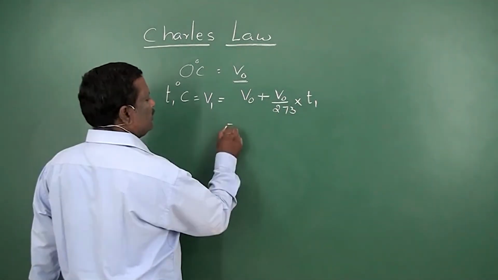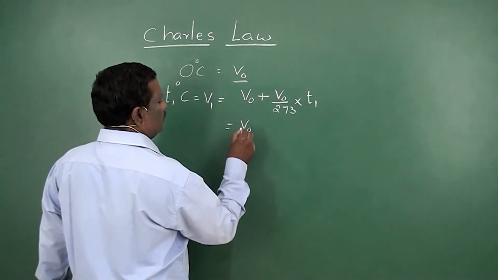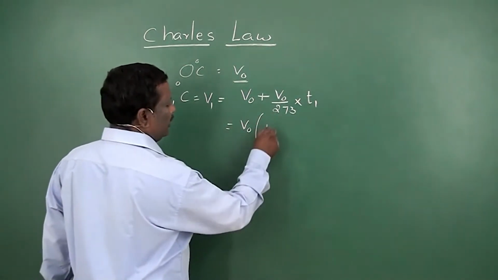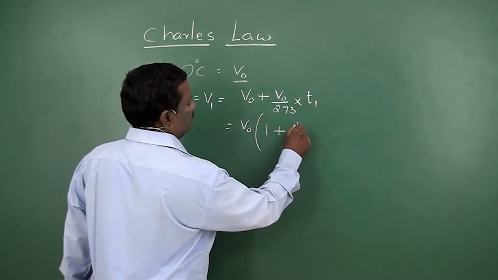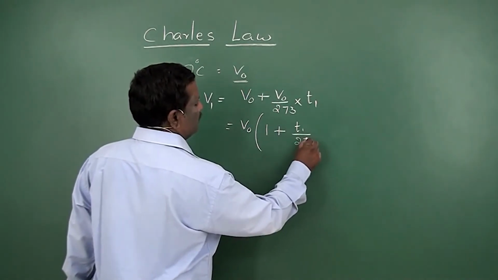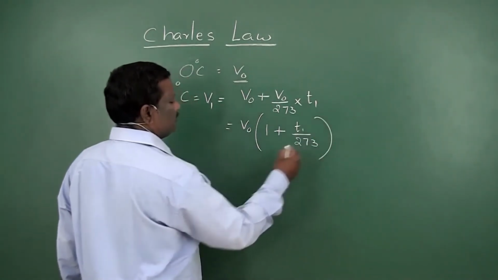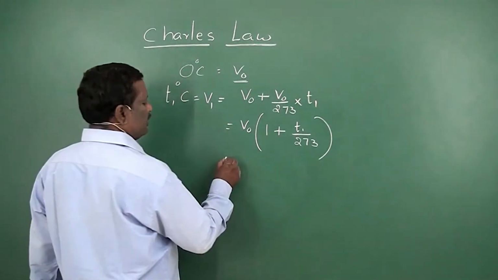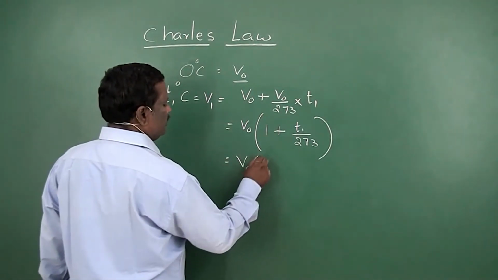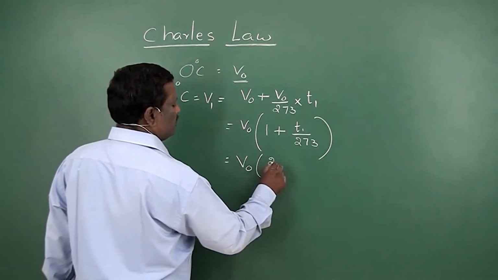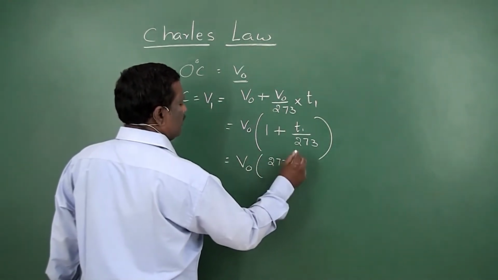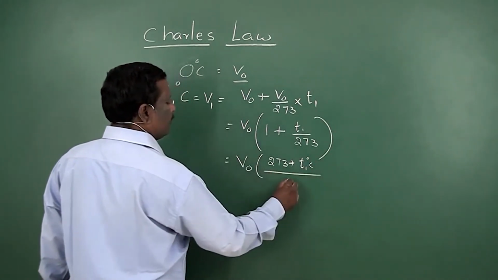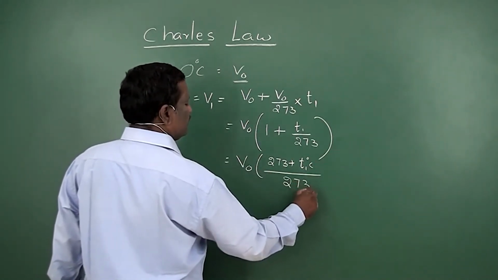It will be V0, if you take it common, 1 plus T1 by 273, or V0 into 273 plus T1 degrees centigrade by 273.